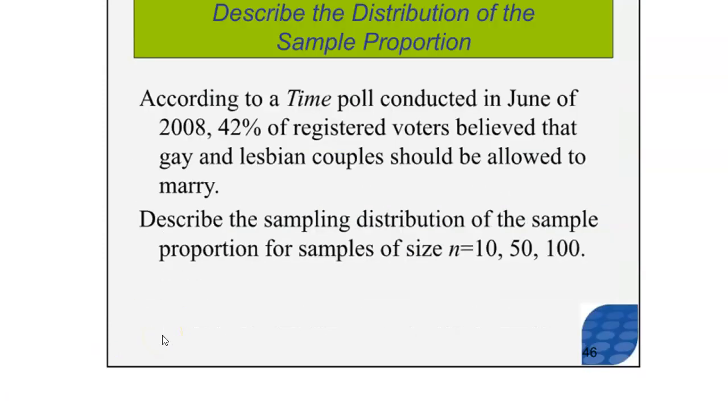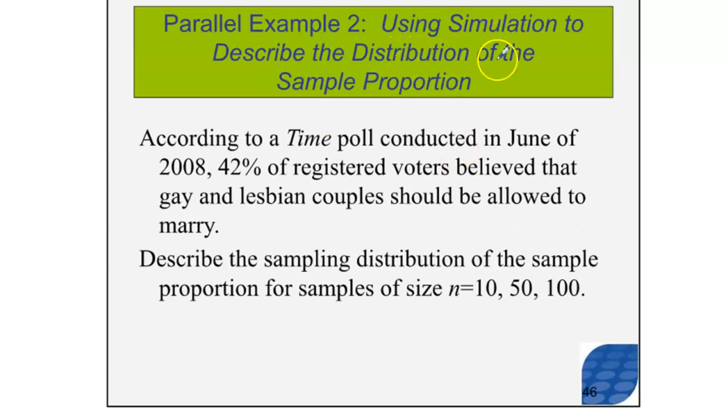All right. I'm sorry, this is a slightly different thing. We're now talking about the distribution of the sample proportion instead of just taking one sample. According to a Time poll in 2008, 42% of registered voters believed that gay and lesbian couples should be allowed to marry. It is much higher today, thankfully.